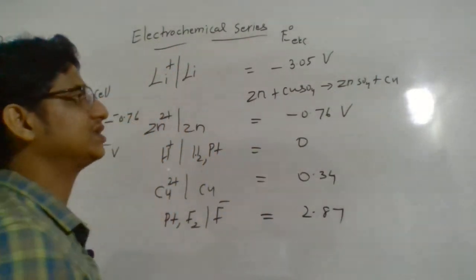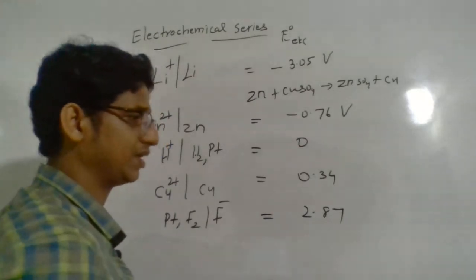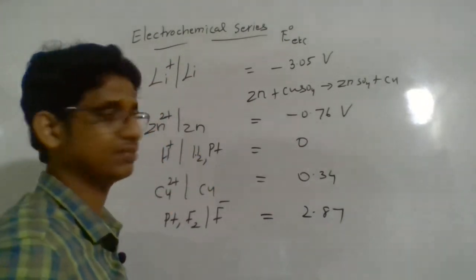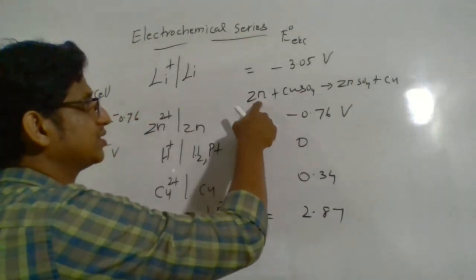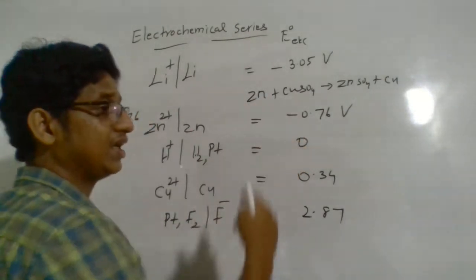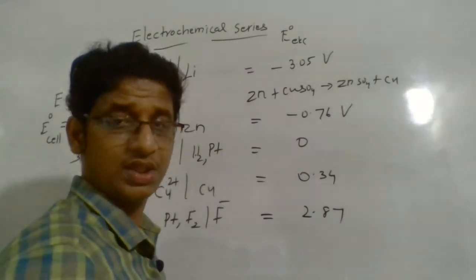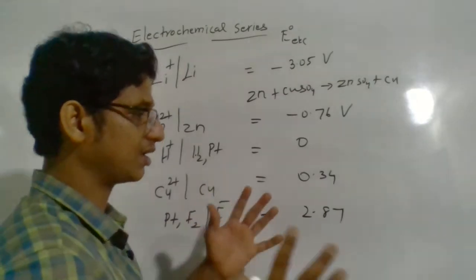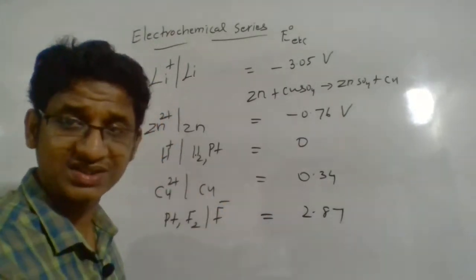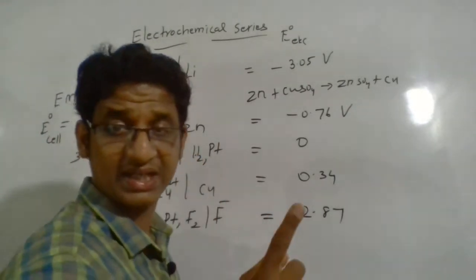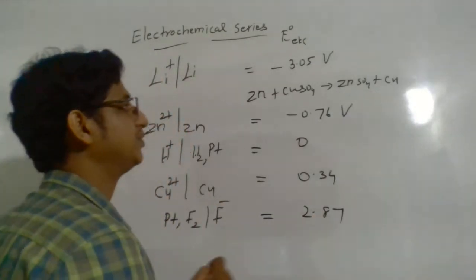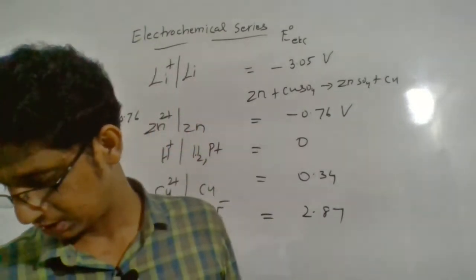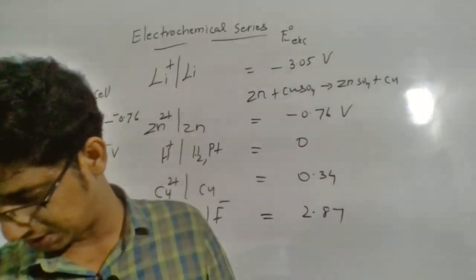So look at this. You can understand which metal will displace which metal from the standard reduction potential value. If the standard reduction potential value is lower, it is more reactive and it will displace the less reactive metal. That's the way you can compare reactivity. Lower the standard reduction potential value, higher the reactivity of a metal. That's the way you can predict the displacement reaction as well. That's another important use of the electrochemical series.